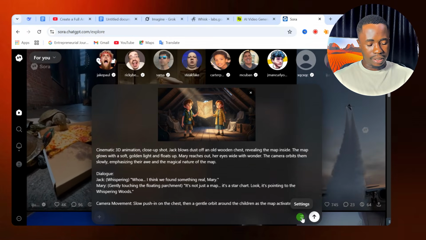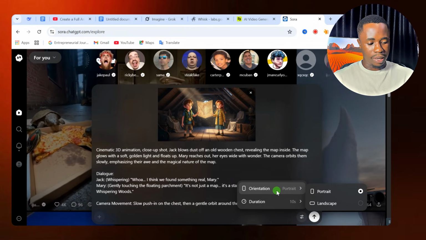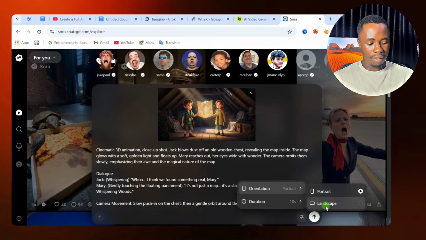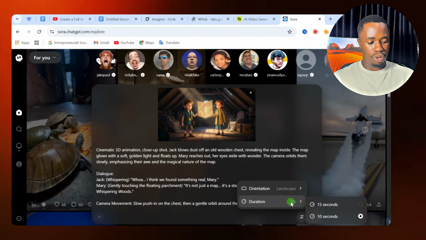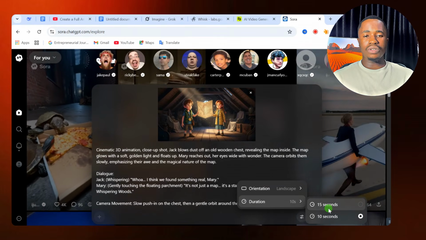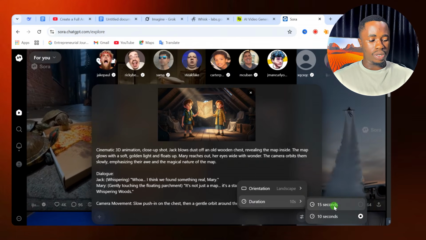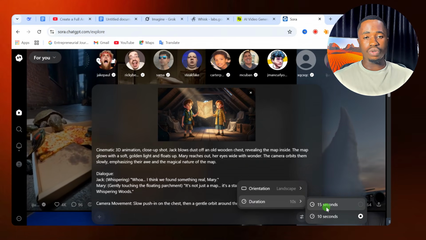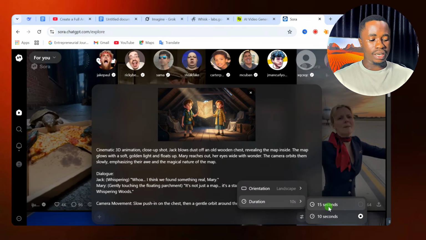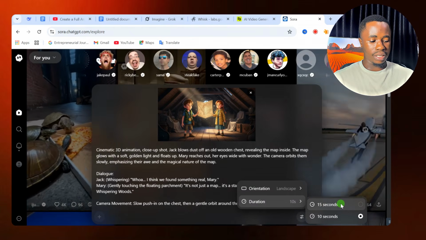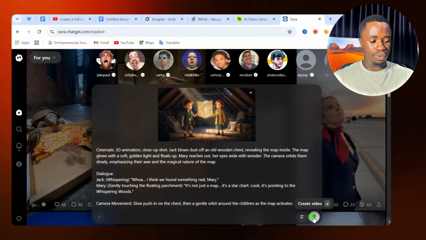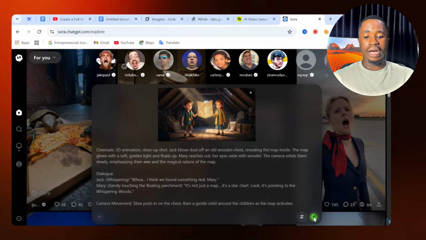And then click on these settings to select the aspect ratio you want to use. Since our video is in landscape, we are going to select landscape, and then you can pick the duration of your video. You can select 15 seconds, you can select 10 seconds. It depends on the dialogue in your video. That will determine the video duration you want to use. If you have a longer text that your character has to say, then you select the 15 seconds. So for this, I'll select the 15 seconds. And then after that, come down here and click on create video for your video to start generating.